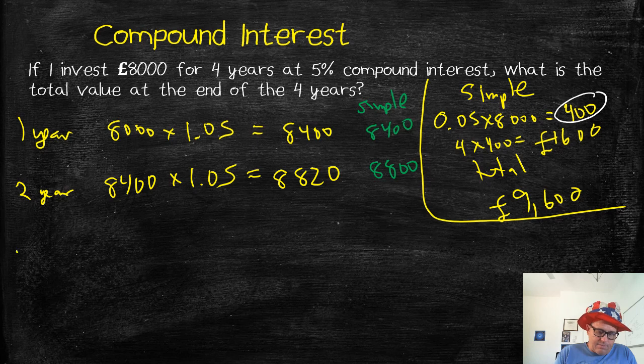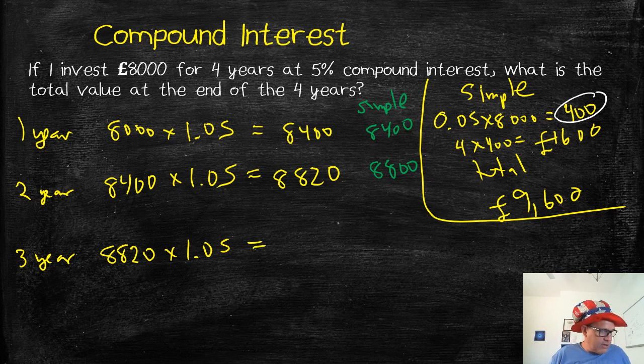What about the third year? Well, at the end of the second year, I have 8,820 in my bank account. So I'm going to start with 8,820 and get 5% interest, so I multiply by 1.05. Again, we're using our calculator on these. I'm going to get 9,261. How much would we have if we'd used simple interest? Well, I have 8,800 and I get another 400, so I'm going to have 9,200 with simple interest. Hopefully you're seeing that after 2 years, I only had 20 extra pounds. After 3 years, I have 61 extra pounds. What about after 4 years?